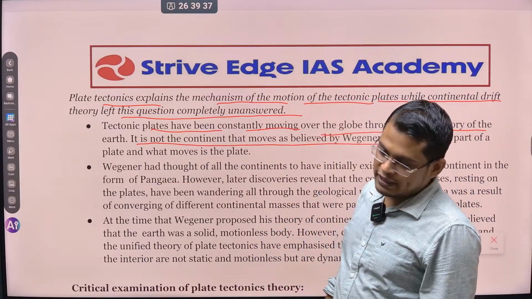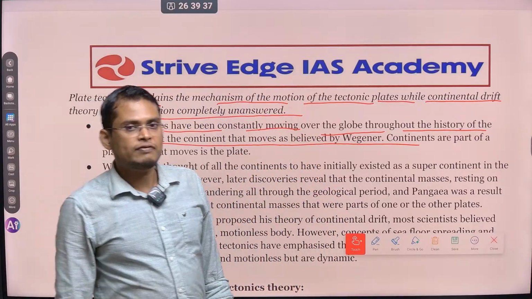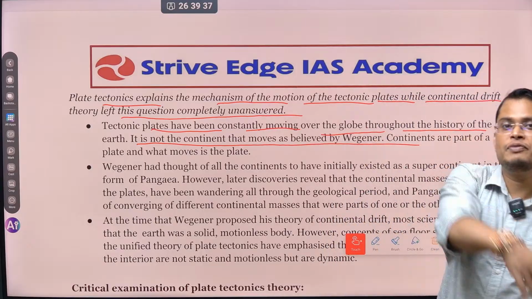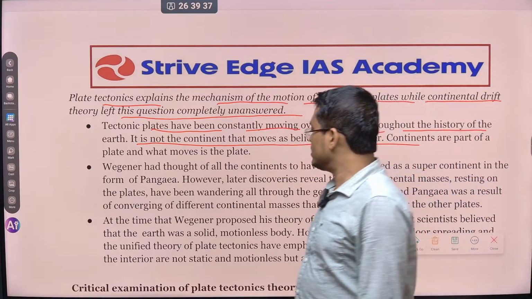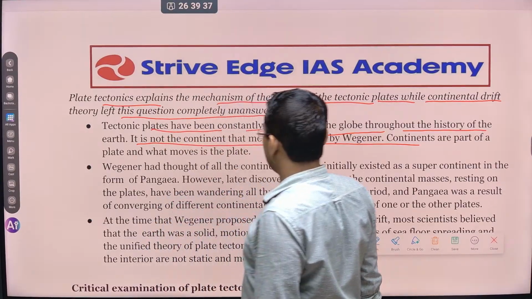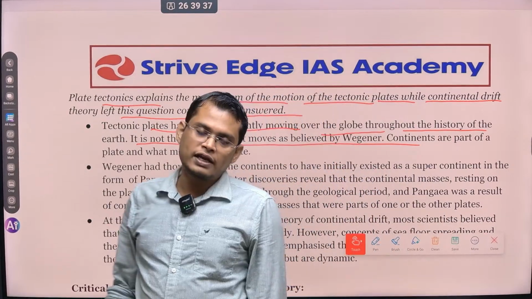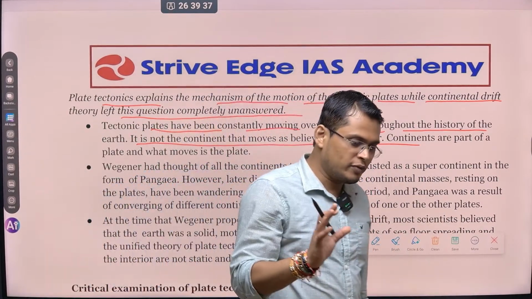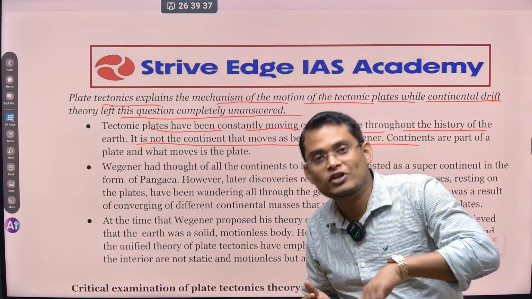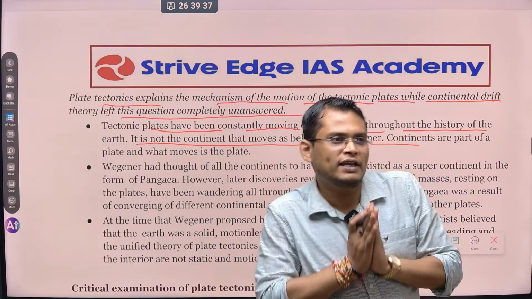देखो, Wegener said that there was a supercontinent that is called Pangea, and it was surrounded by a super ocean called Panthalassa. So it is not talking about what was happening before that, but plate tectonics is clearly saying that... okay. So the second thing is, देखो, Wegener said that at one point of time all continents were together and then they started moving. So it cannot talk about what was happening before that. But this plate tectonics theory explains that clearly.